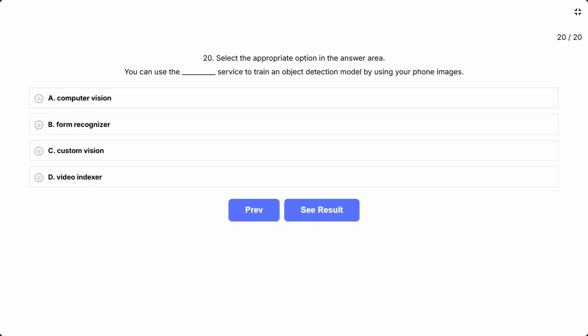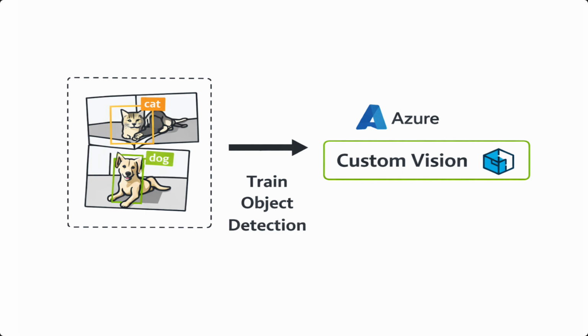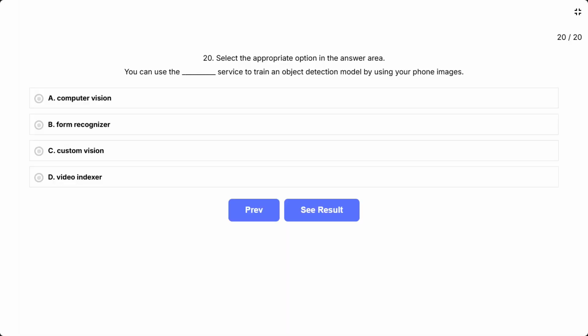Question 20. Select the appropriate option in the answer area. You can use the blank service to train an object detection model by using your phone images. A. Computer vision. B. Form recognizer. C. Custom vision. D. Video indexer. This question asks which Azure AI service lets you train your own object detection model using your own images. The key word here is train. This means you are building a custom model, not using a pre-built one.